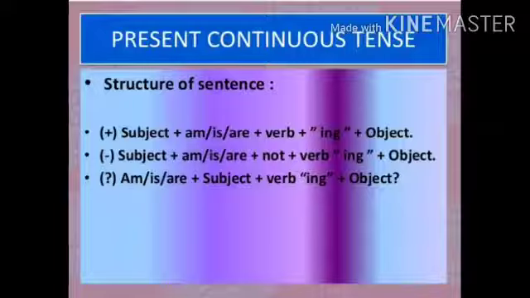In the negative sentence, after the helping verb is, am, or are, we use not. And in interrogative, before the subject, we have to use the helping verb is, am, or are. Clear? Now my dear students, I want to explain where we have to use is, am and are. Is is used with the singular subject, am is used only with I, and are is used with the plural subject.